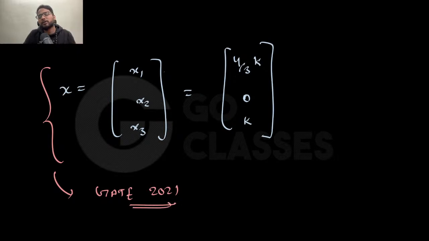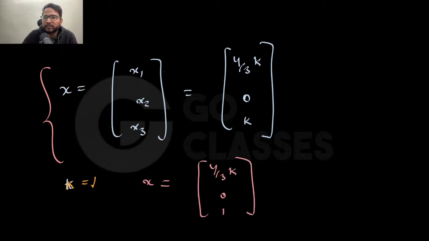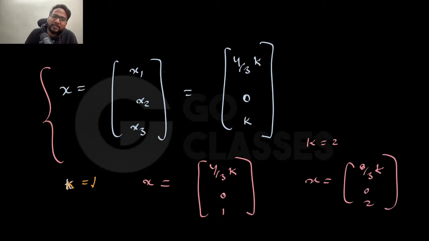Okay, so if that is clear, then let's move to one interesting concept, which is the number of solutions. Currently we are just finding the solution. Now let's see how many solutions are present. So Ax equal to 0 always has a trivial solution, that is okay. But if you have a free variable here, then you can set it to be anything, because it is free. If k is 1, then x is 4 by 3, 0, 1. If k is 2, then there will be some other x: 8 by 3, 0, 2. So similarly for every value of k there are solutions.